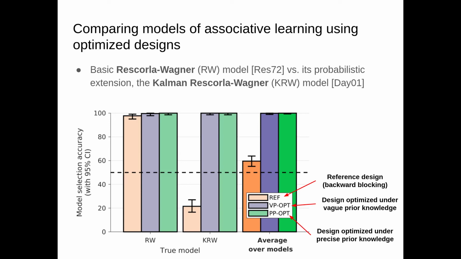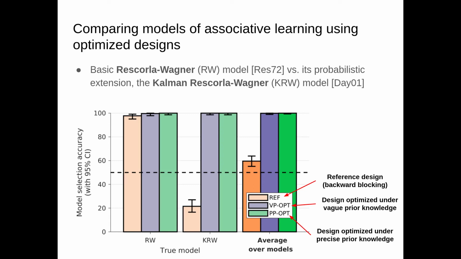Finally, we need to say what the utility function is, and here we chose model selection accuracy as the utility function. Model selection accuracy simply tells us how often we choose as the winning model the model that actually generated the data. And of course, to assess this, we need to know the ground truth, so these results are obtained from simulations. Importantly, what you can see is that with optimized design, we can recover the true model almost perfectly, whereas with the canonical manual design, we could do so just slightly better than chance.